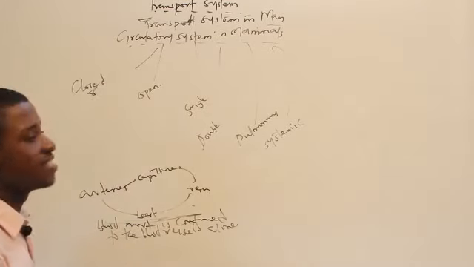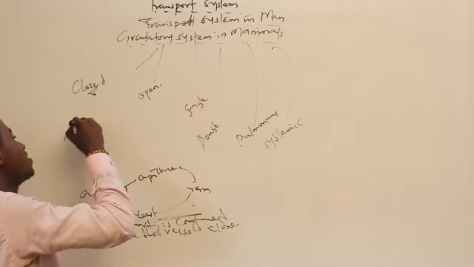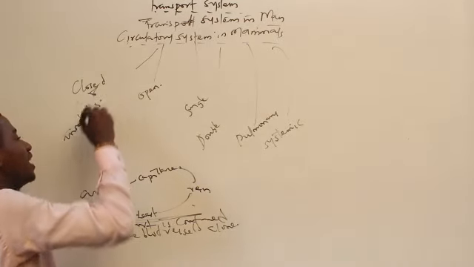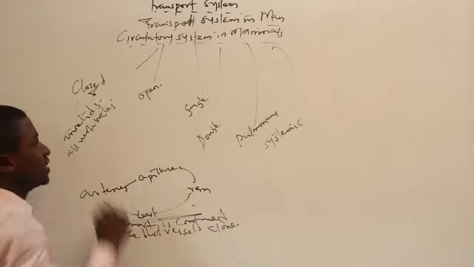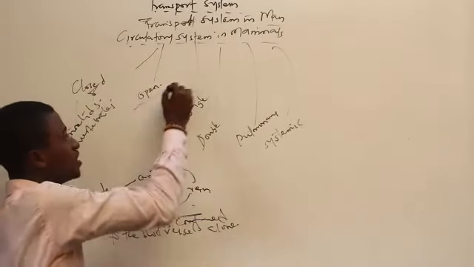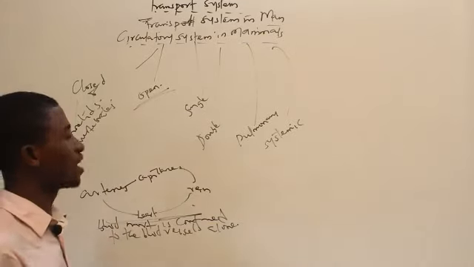Closed circulatory system. It is found in annelids. Annelids are earthworms. It's found in annelids and all vertebrates. Open circulatory system. What is an open circulatory system?